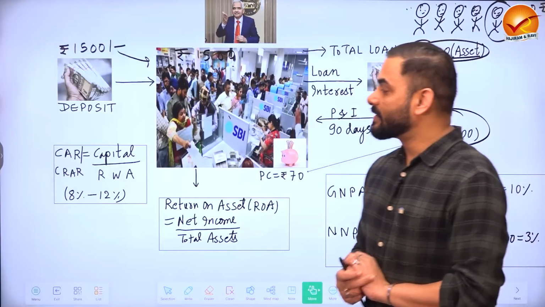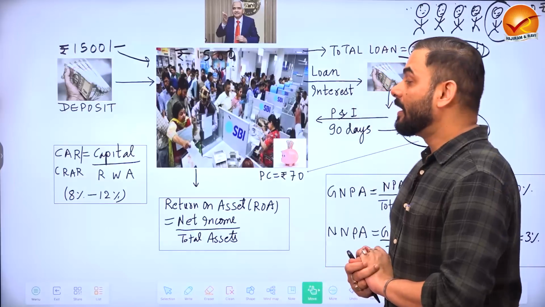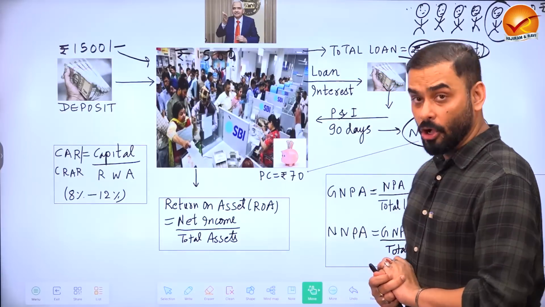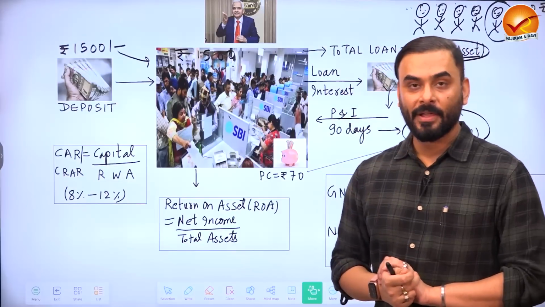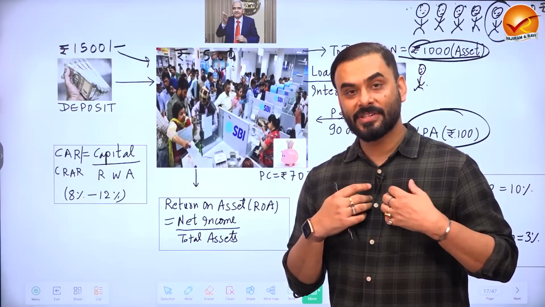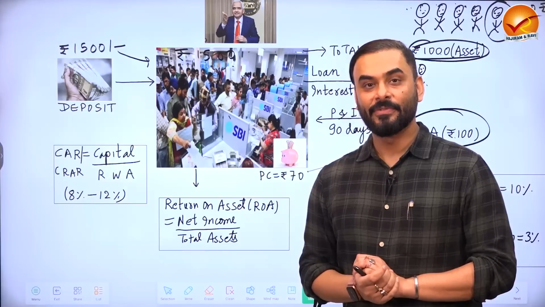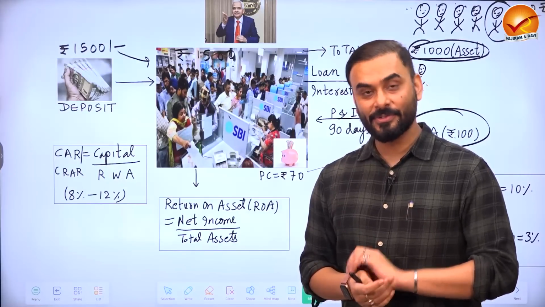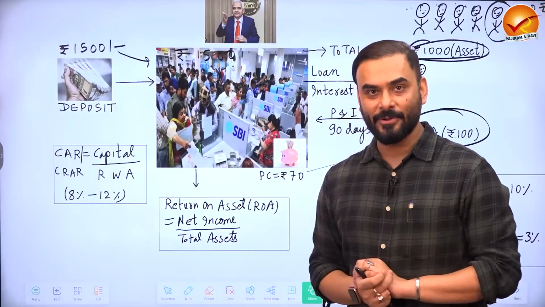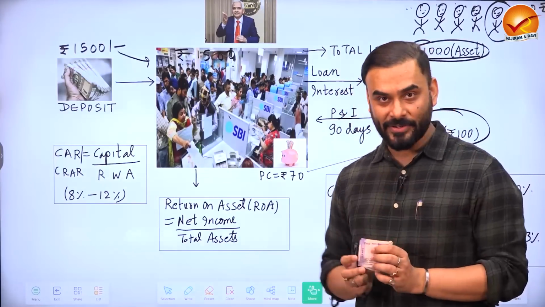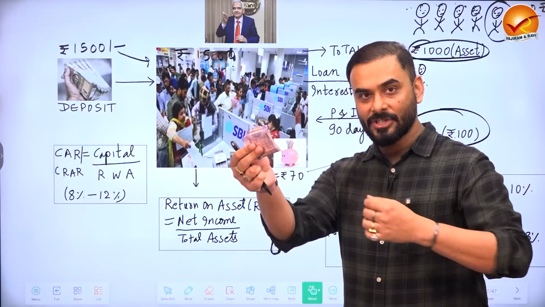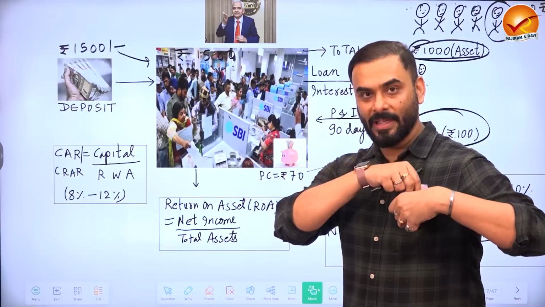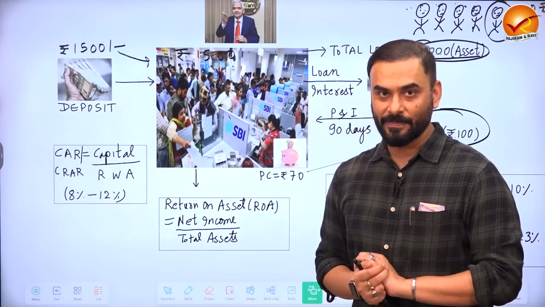Now there is one more concept called capital adequacy ratio, or capital to risk weighted asset ratio, CRAR. So guys, suppose that we start a company or we start a bank. A bank is also a company. So suppose that you and I together start a bank or a company. So what are we going to do? We are the owners. So we will take some cash like this and put the cash in the account of the company, and we will become the owners.